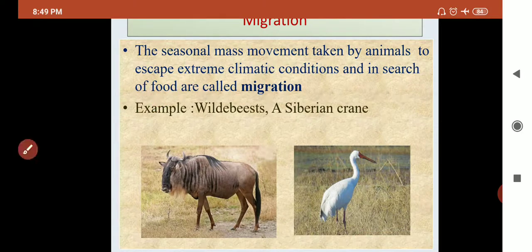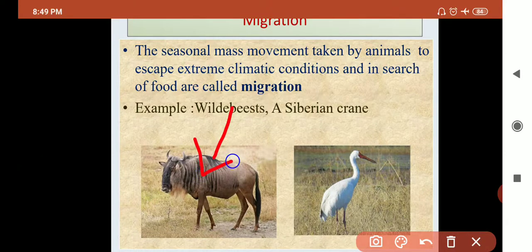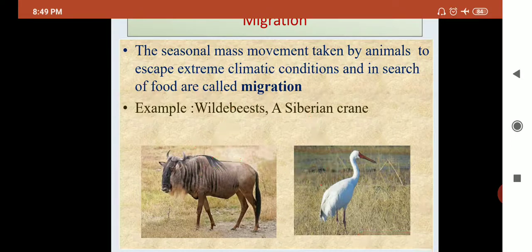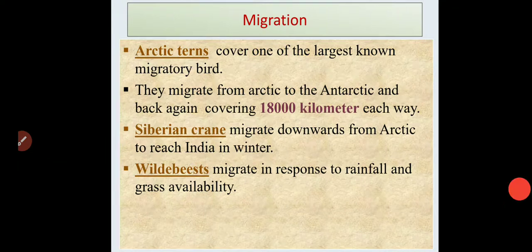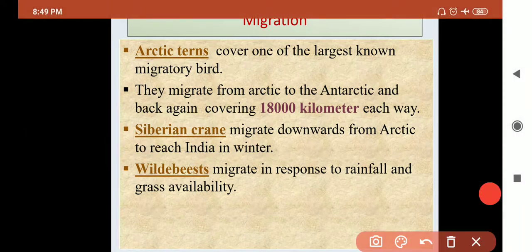Example, wild beast. See, this is the example of the wild beast, this is the example of the Siberian crane. This is an animal, this is a bird. These two, they are migrating from one place to another in search of food, in search of good, favorable climate. Let's see the example. Arctic tern, this bird is known as the largest migratory bird.